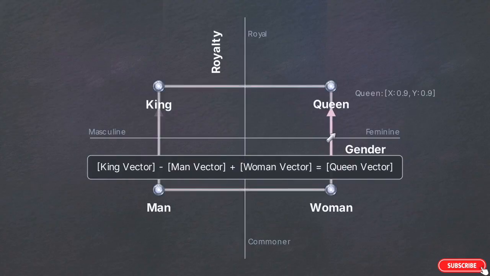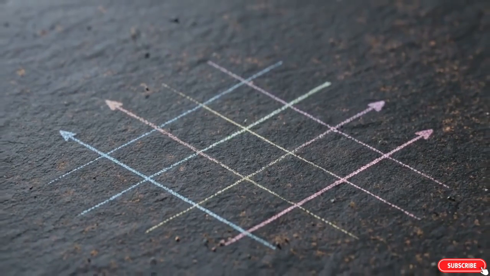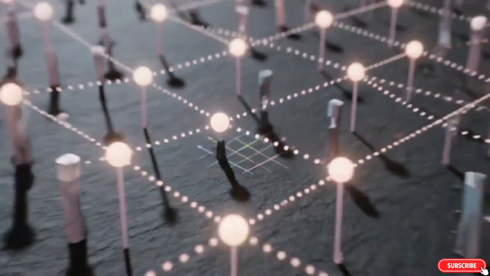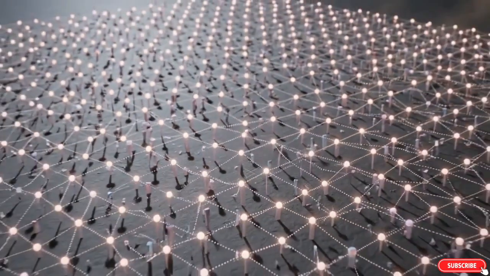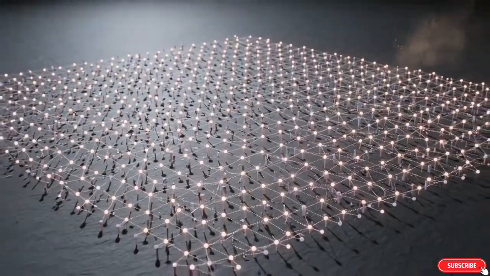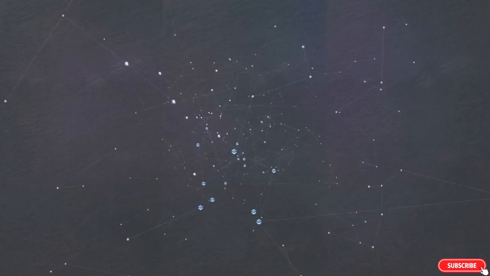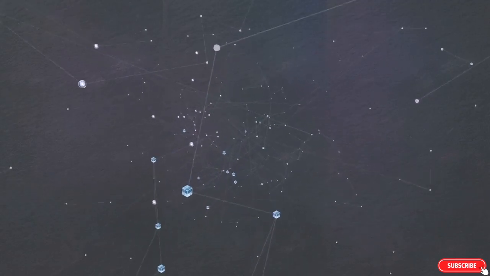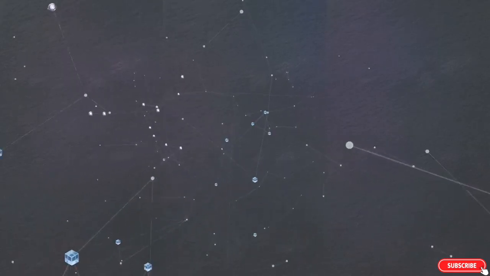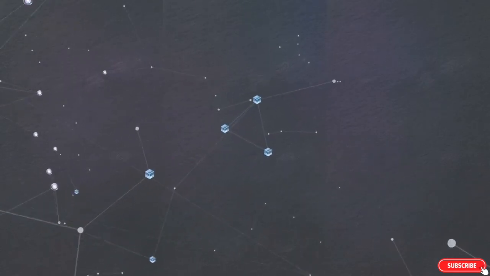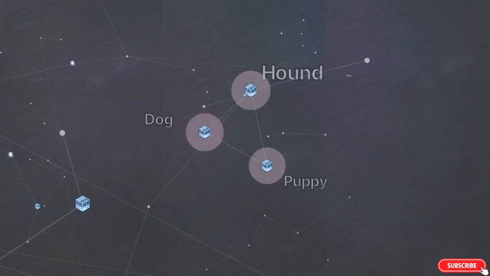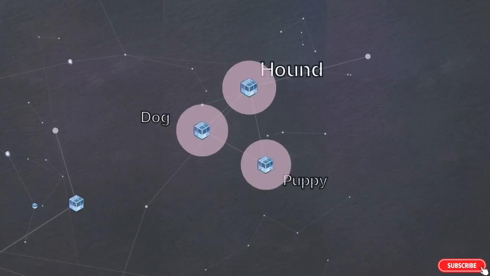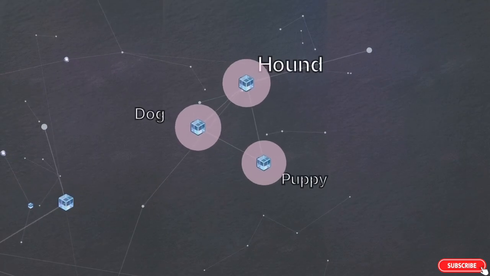for queen. A two-dimensional graph works for a simple example, but mapping the entirety of the English language requires a massive jump in scale. Real models plot words across thousands of simultaneous axes, mapping abstract variables like temperature, size, color, and emotion. In this vast multi-dimensional space, analogous words naturally group together. Dog, puppy, and hound end up tightly clustered in a specific neighborhood of coordinates.